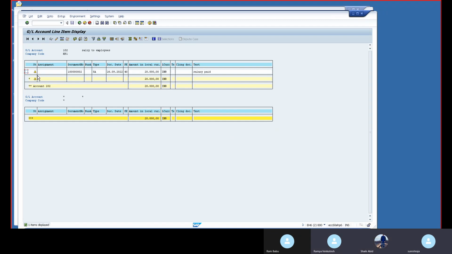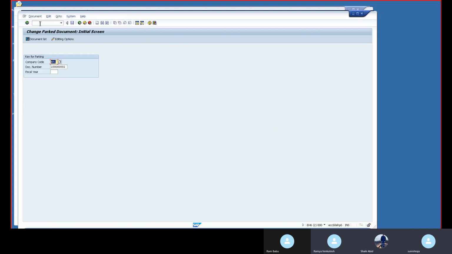Next, change of parking document. If you want to change the amount in future, we can change it. Slash n FBV2. The document came automatically.